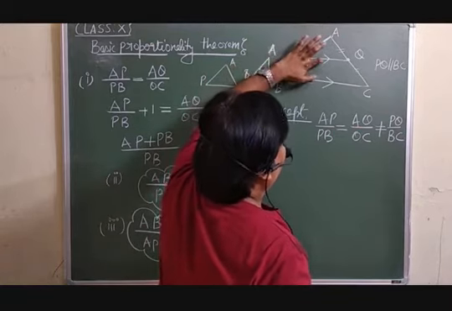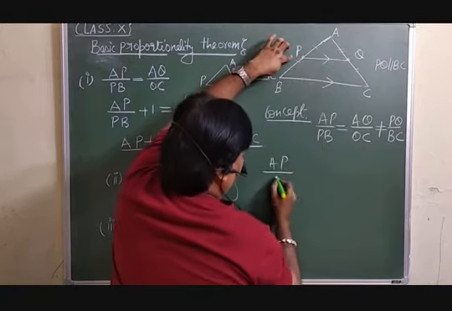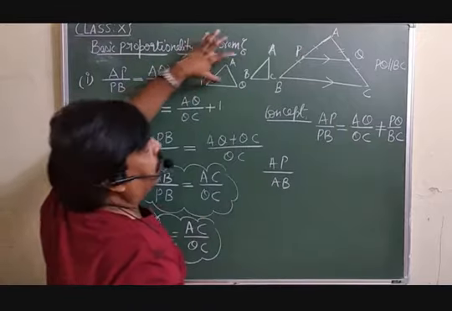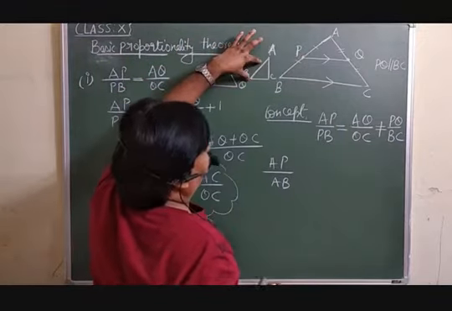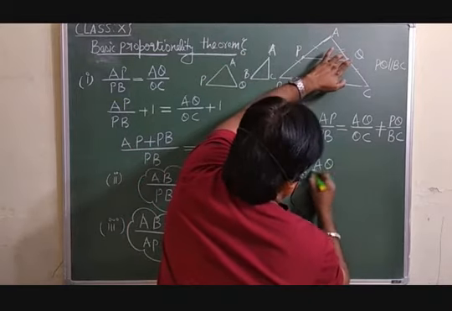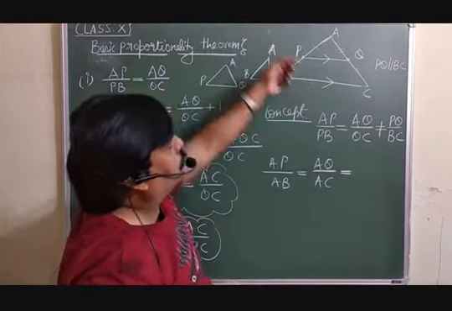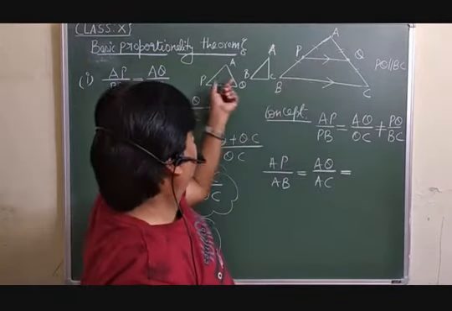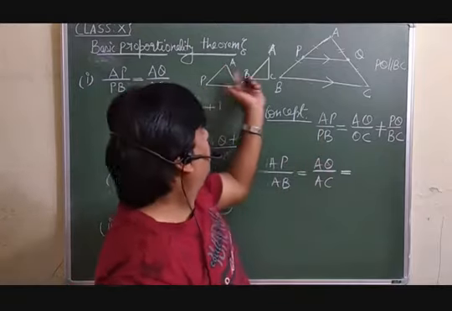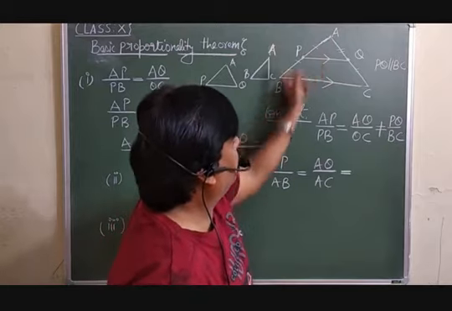AP over AB. AP is the side of this triangle, AB is the side of this one, is equal to AQ over AC. Then it will be equal to PQ, because AP and AQ you are taking in the numerator for this triangle, and AB and AC we are taking in this one.